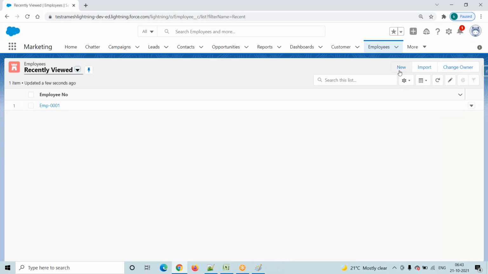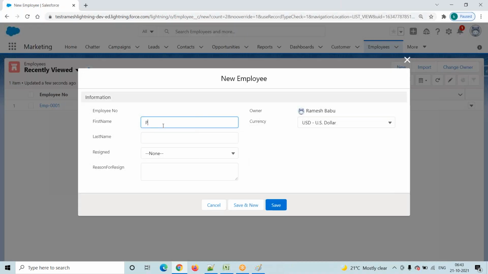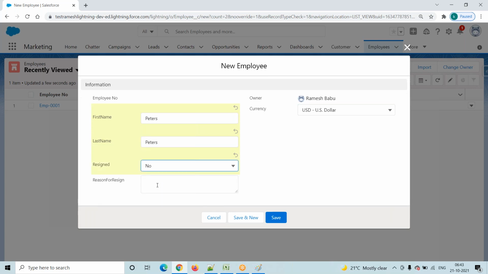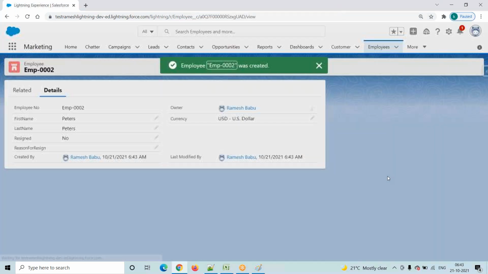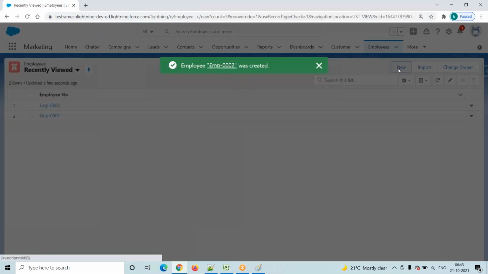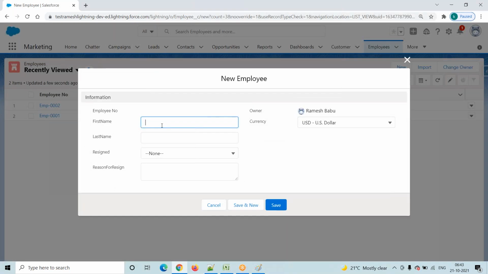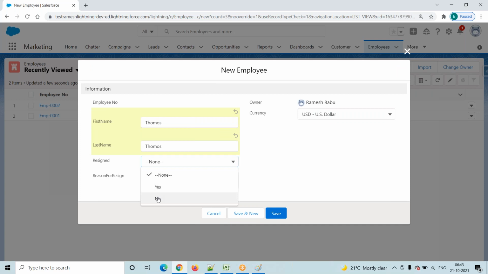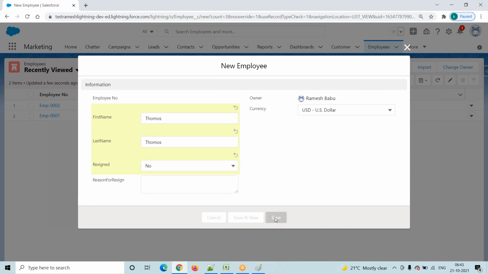Go to here, click on this new button. Peter, one more employee, last name is Peters. Resign from the service? No. Click on the save button. Now I will go and create one more record. Click on this new button, and Thomas, and the next one is Thomas. Resign from the service? No. Click on the save button.